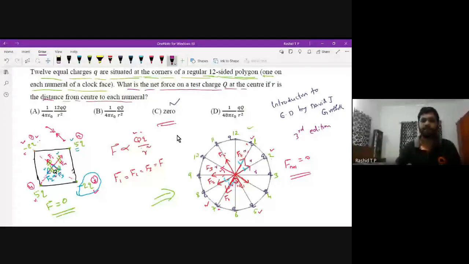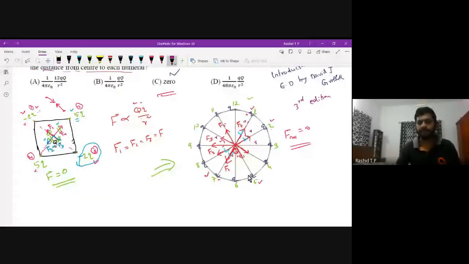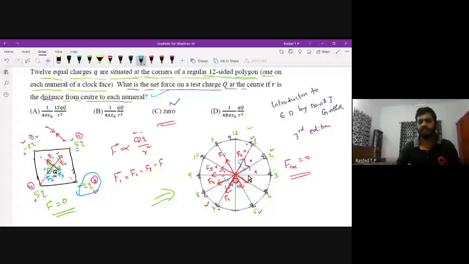Students, please do this question. If one of the charges is missing, like at the 6th position no charge is there, while all other places have one charge, then what is the net force on the charge Q? Please tell me the answer. It is the same problem, but the question is different: a charge is removed from the 6th position. There is no charge there. Then calculate the force on the charge capital Q.